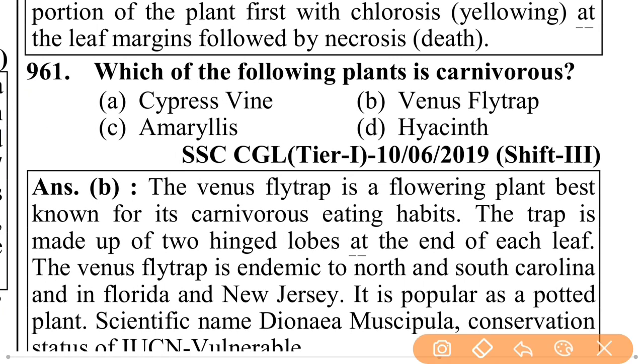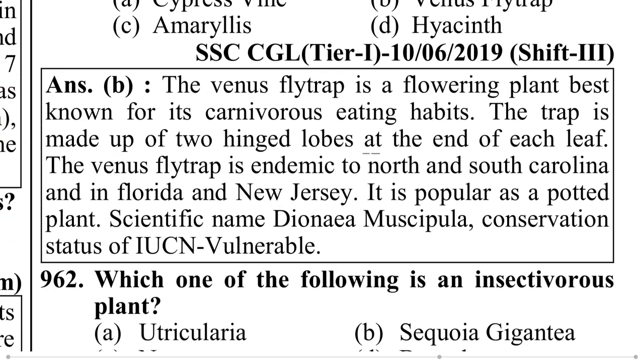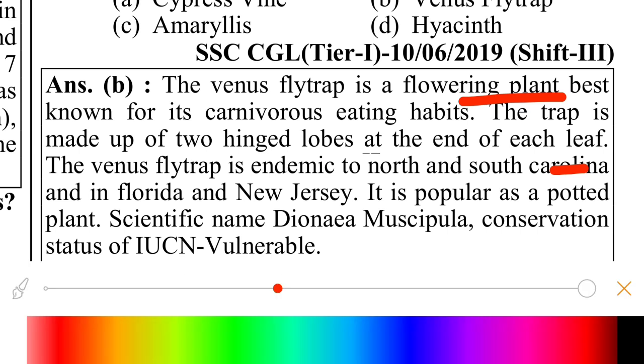Which of the following plants is carnivorous? That is Venus flytrap. The Venus flytrap is a flowering plant best known for its carnivorous eating habits. The trap is made up of two hinged lobes at the end of each leaf. The Venus flytrap is endemic to North and South Carolina.